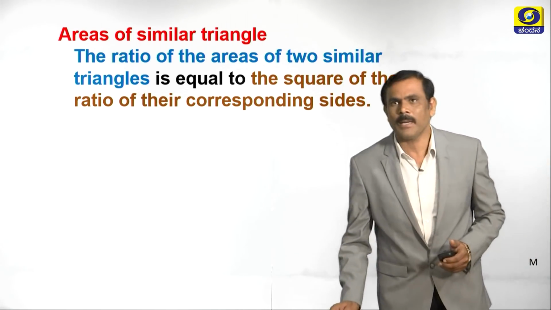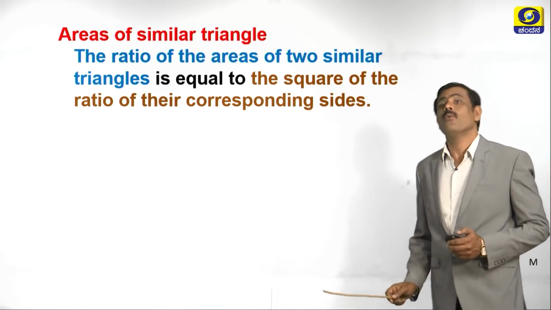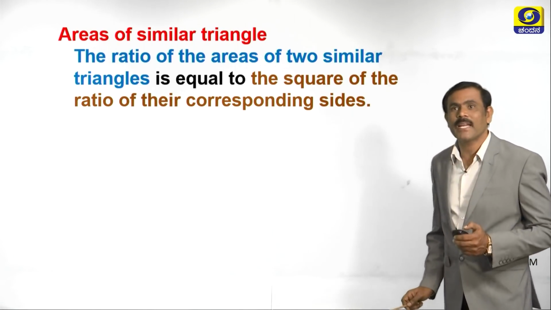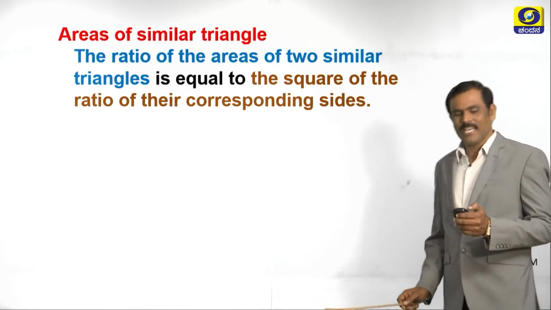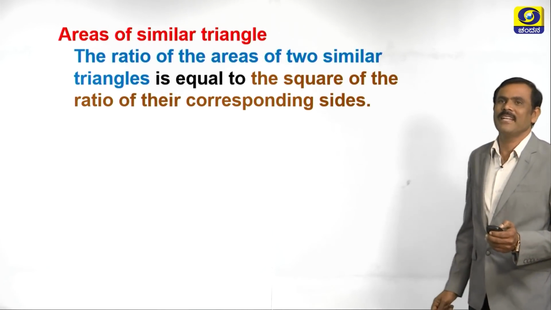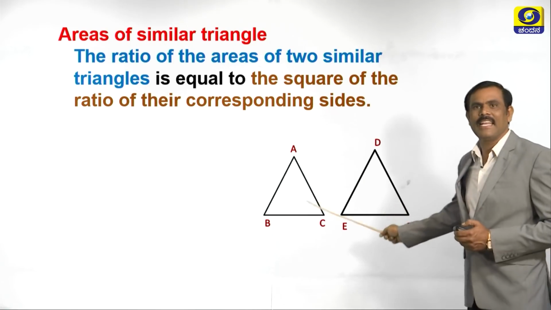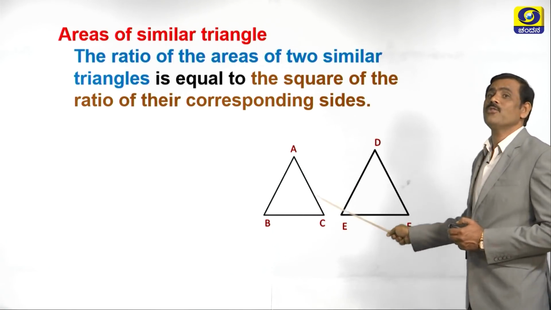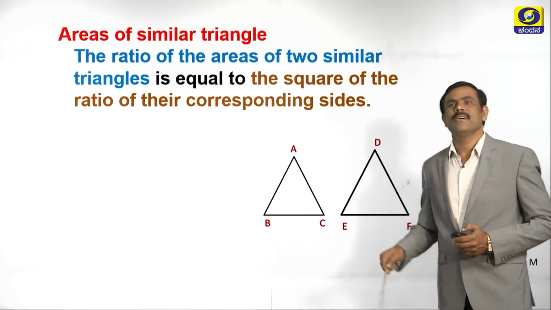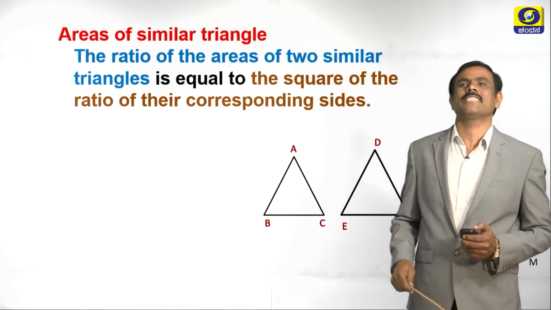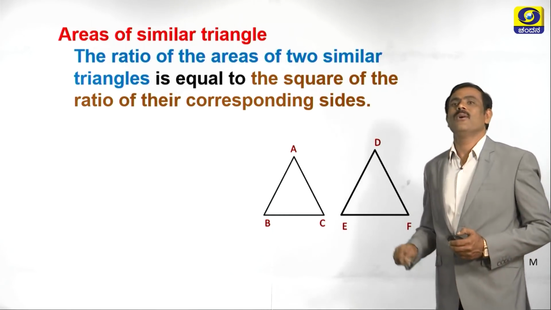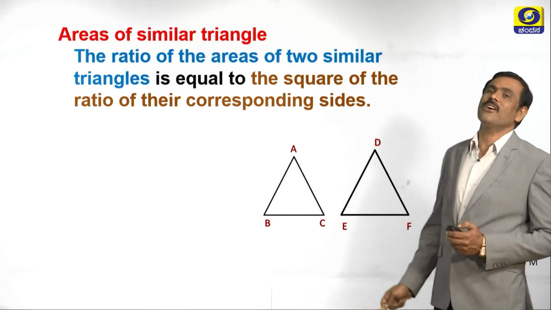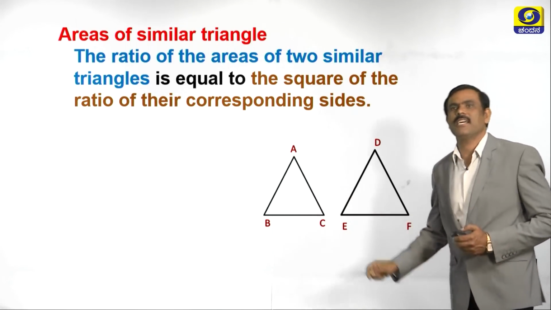What is the first step? Diagram. What type of diagram? We have to draw two triangles. What type of triangles? Similar triangles. Now, let us draw two similar triangles. Triangle ABC is similar to triangle DEF. If these two triangles are similar, what about the ratio of their sides? They are equal. What about their corresponding angles? Corresponding angles also equal. Now, what is the next step?